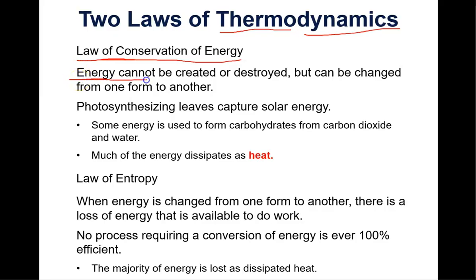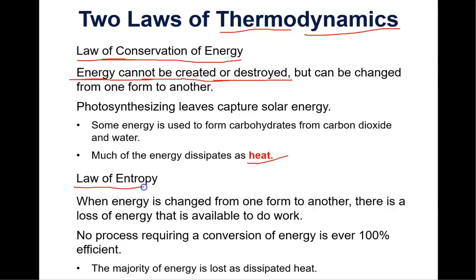All energy does is change from one form to another. Sometimes when we think that energy has been lost, it's just because it's been given off to the environment as heat. But it hasn't been lost, it's just changed form. So that is the first law of thermodynamics, that energy cannot be created or destroyed, but it can change form. And the second law of thermodynamics is the law of entropy.